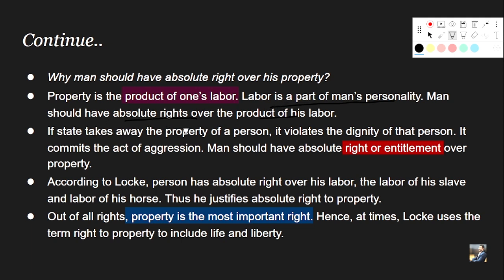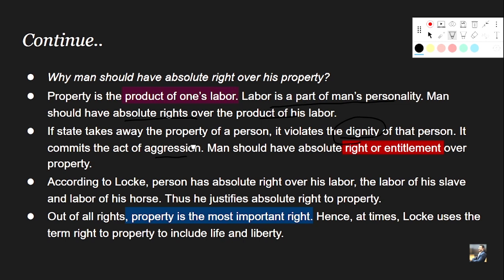If the state takes away the property of a person, it violates the dignity of that person, right? If the state takes away the property of that person, it basically violates the dignity of that person. It commits an act of aggression, right? Why? Because labor is the personality of the individual, and the individual is sovereign in themselves.